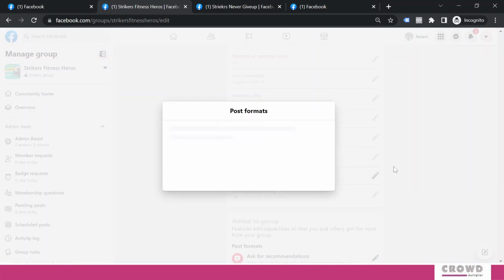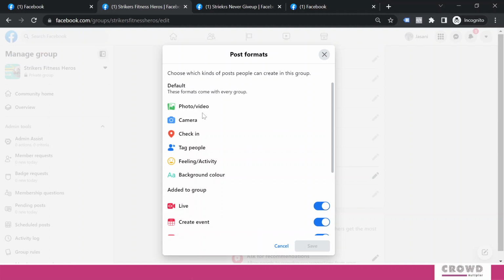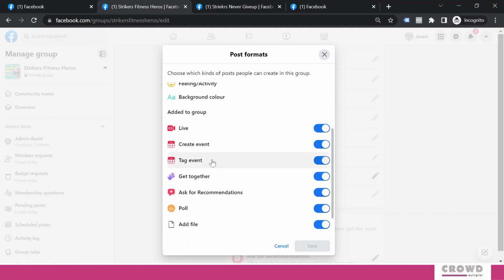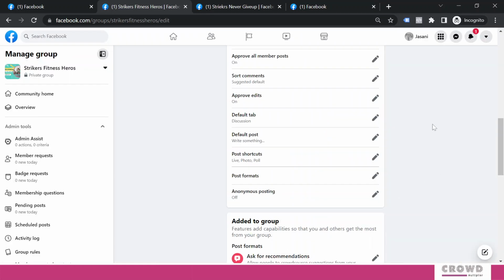Post formats, over here you can see what kind of post you can have on this group. These are default, and we know photo and video, camera, check-in, tag people, feeling, background color, live, create event, tag event, get together, ask for recommendations, poll, add file, GIF, and host a Q&A. So there are a couple of things which are very common with the Facebook page, and we are aware of that, right? If you don't want to have something over here, you can always turn it off. Let's say get together. If you don't want to have this option, then you can turn it off. So right now I'm okay with all these formats.